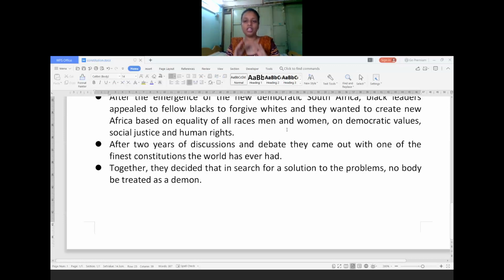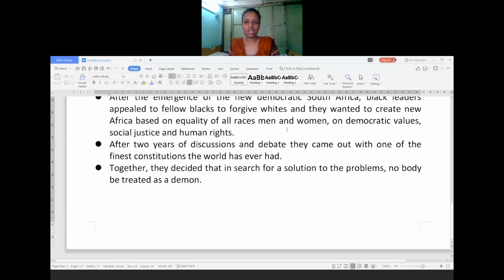which will give equality among the people. Democratic values will be given to the people. Social justice will be there. There will be no partiality between white and black. They gave more importance to human rights and duties. So after a long discussion, the constitution was written. Same thing in our India also, the constitution has been written.